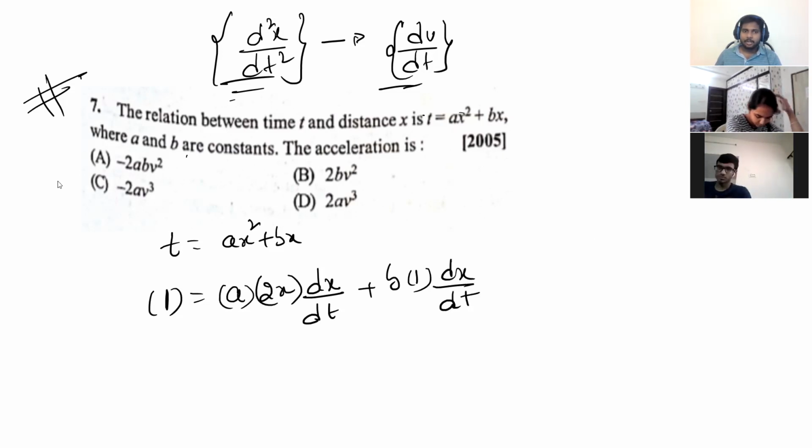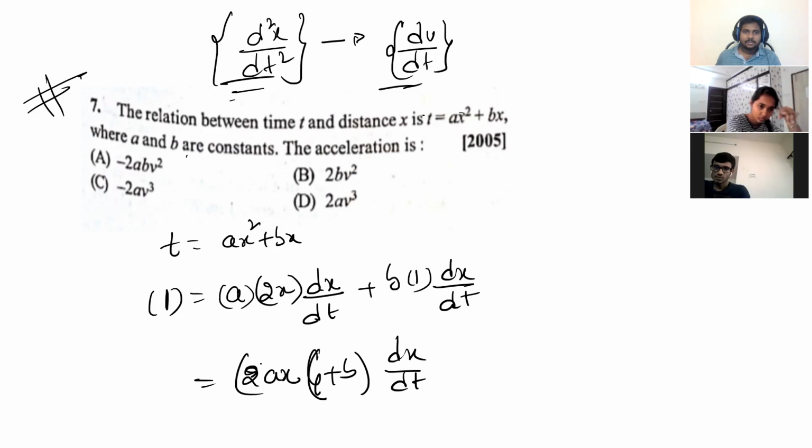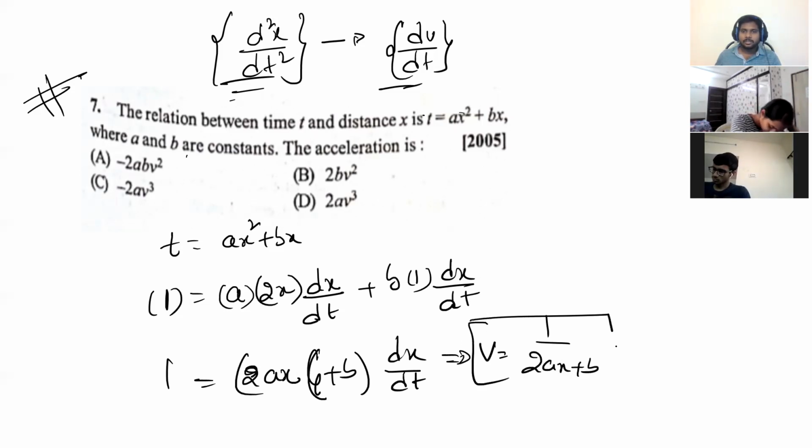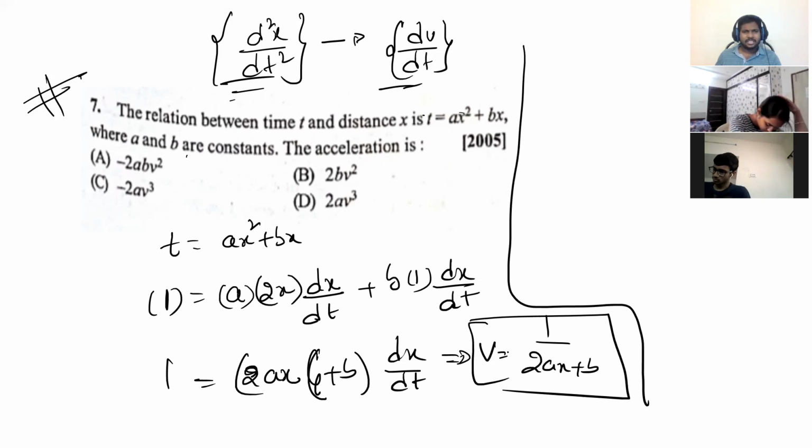Now I think you have got some conclusion here. 1 is equal to 2ax plus b into dx by dt, right? That implies velocity is equal to 1 by 2ax plus b. I hope this is one equation you got. Directly you can differentiate this also and you might get it, but I am trying another method here to make my life simple instead of differentiating a division.